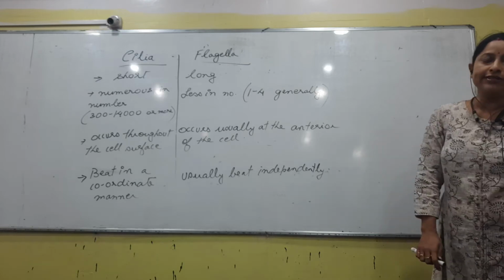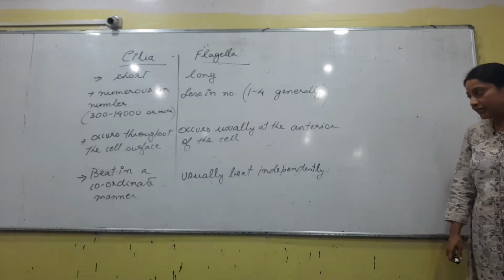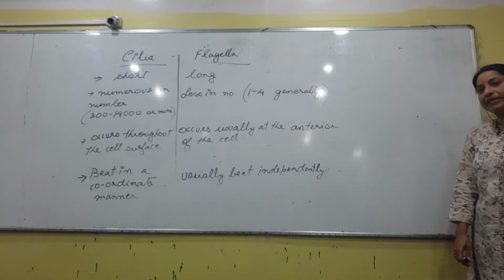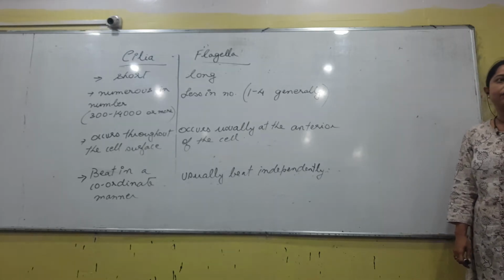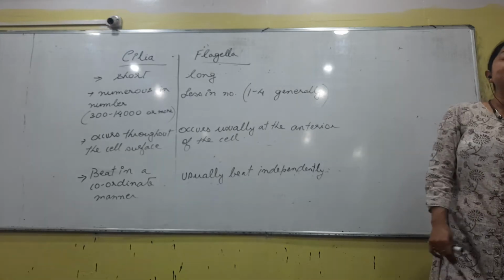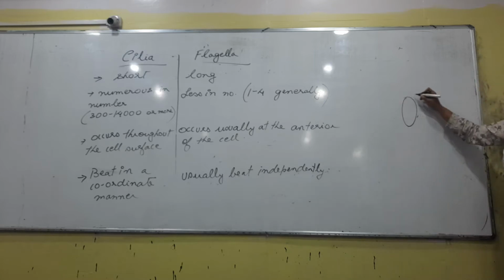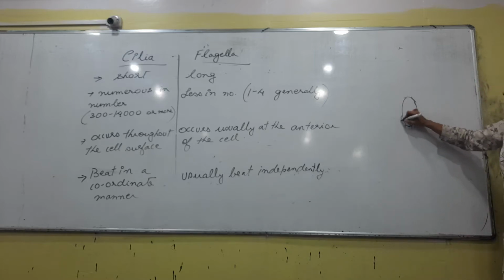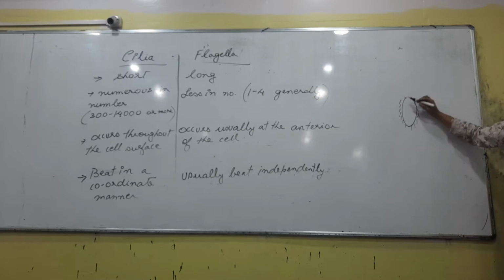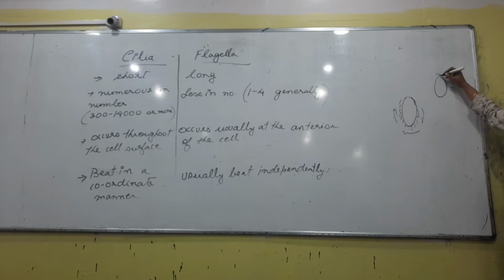What about the last point? Beat in a coordinated manner or beat independently. What exactly are we talking about? Beat, what do you mean? The movement, right? If you are talking about a cell that has cilia, like paramecium, all the cilia will move in one direction. But if you are talking about flagella, they are independent.